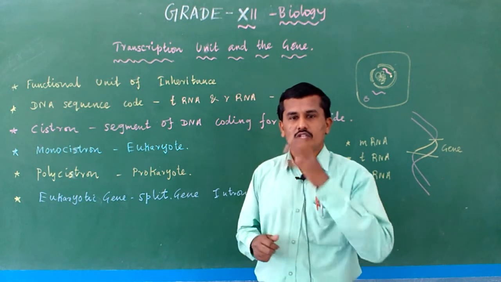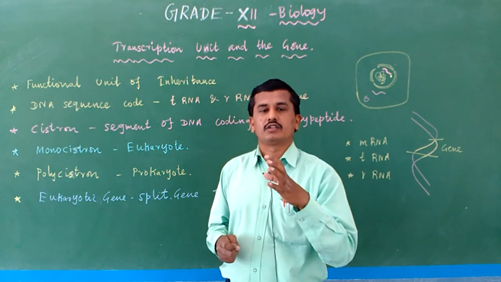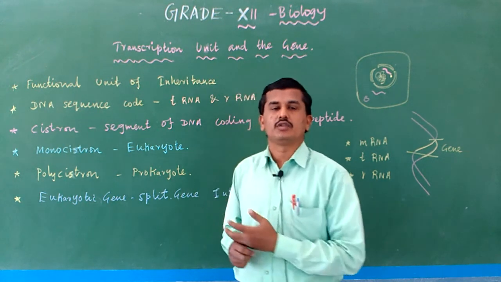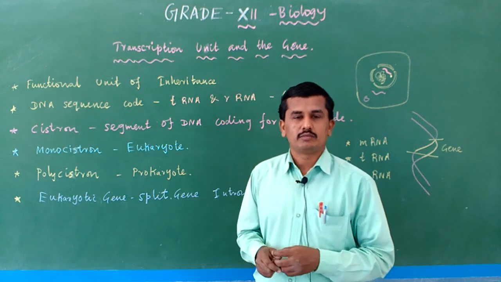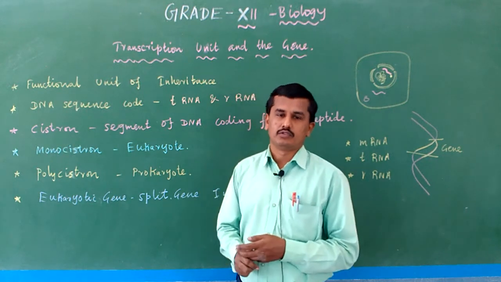To produce the histone protein, DNA must be present. Then with the help of mRNA, tRNA, rRNA, the histone protein is produced in the ribosomes. Normally we know in 11th standard ribosome is a protein factory because proteins are produced in the ribosomes.